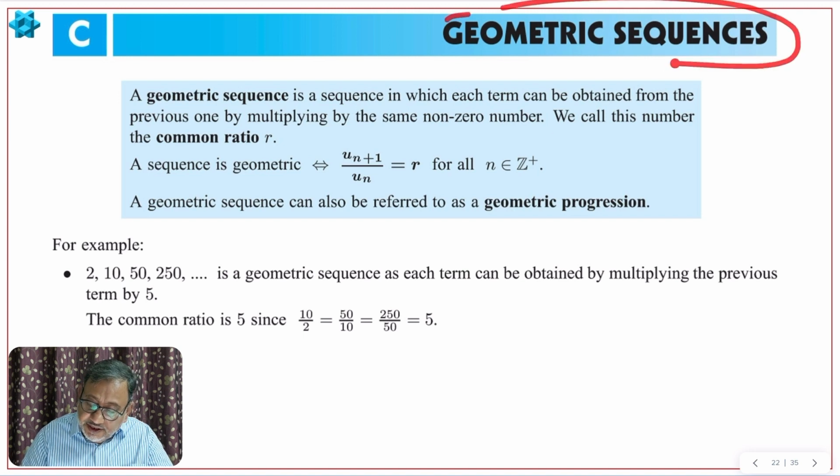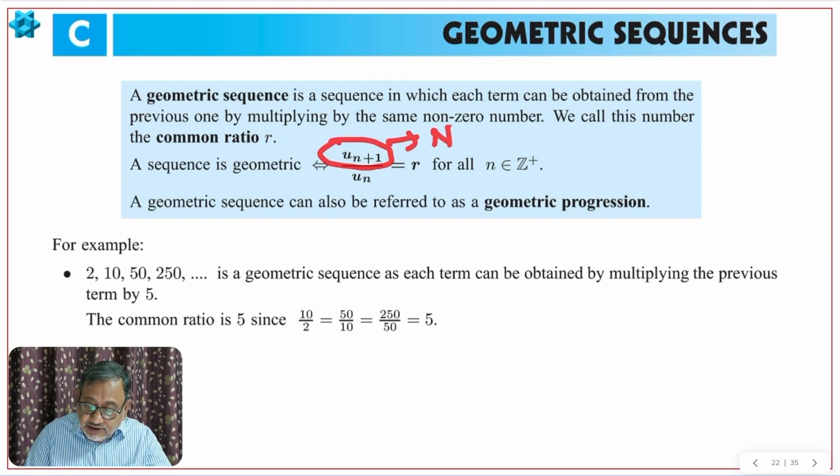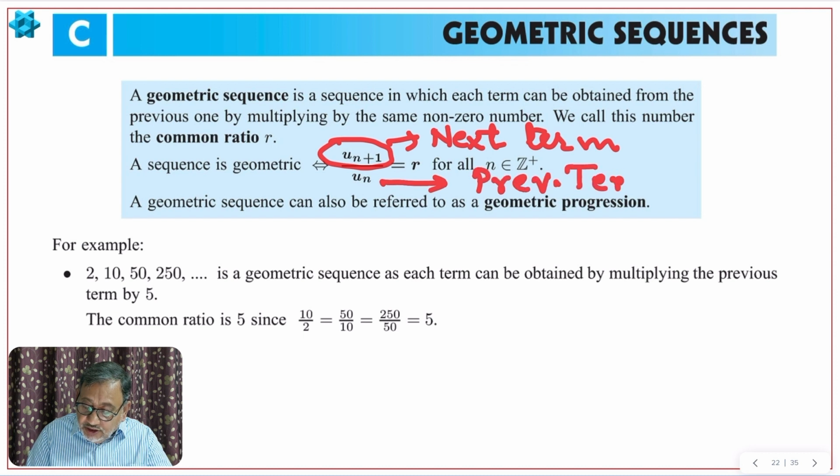Okay, geometric sequence. Geometric sequence is where there is a constant ratio. So see, again here un plus 1 means the next term, divided by un, which means the previous term. So the next term divided by the previous term gives you r, the common ratio.